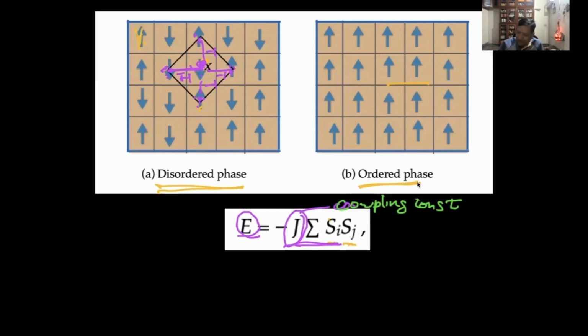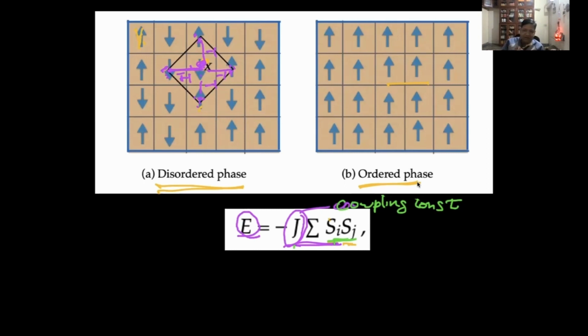So if J is positive, then lower energy will be when all these spins are in the same direction, because for the same direction, S_i S_j will be a positive number. So the lowest energy is when all of them are lying in the same direction, either up or down. This is called the up-down symmetry.